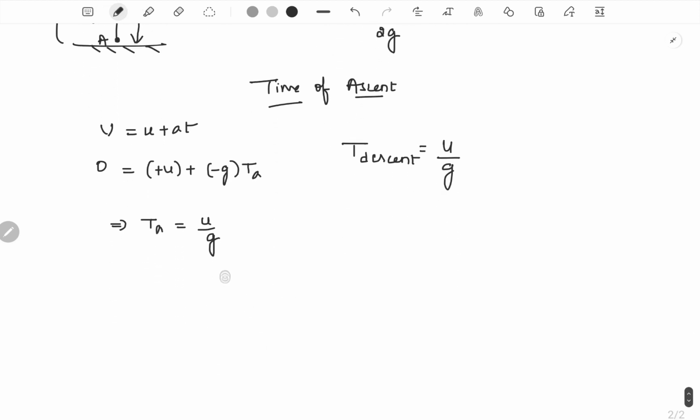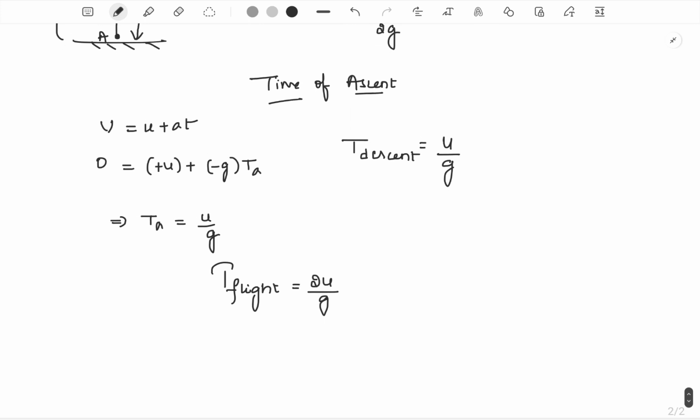So the total time of flight would be equal to the time taken to go upwards plus the time taken to go downwards. So the total time of flight would be 2u by g.